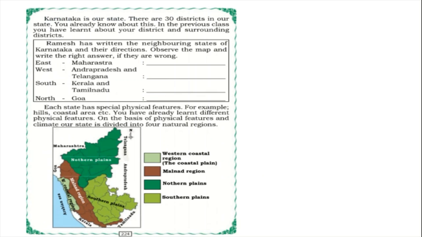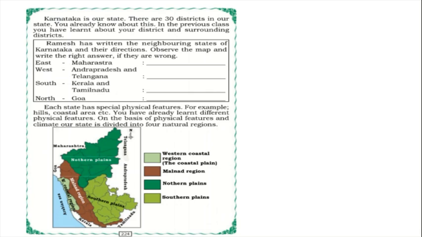There are 30 districts in our state. I said many districts form a state, no? So in Karnataka state, how many districts are there? 30. Yes, you already know about this. In the previous class, we have learnt our district, isn't it? And surrounding districts also. Yes, so here Ramesh has written the neighboring states of Karnataka and their directions.